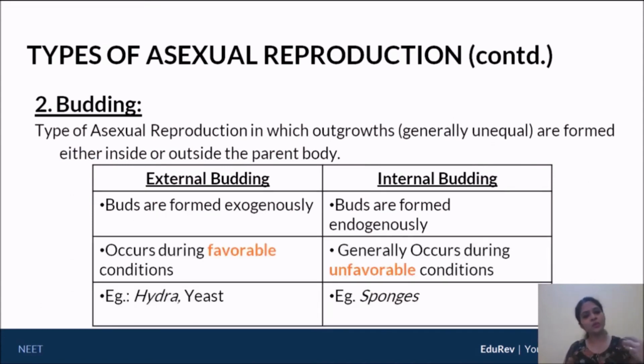So let's go into both of them in depth, and why and when they would occur. Now here again, external budding occurs generally during favorable conditions, internal budding occurs generally during unfavorable conditions. And a couple of examples for us. For external budding, we have yeast, we have hydra. For internal budding, we have sponges, that's your porifera.